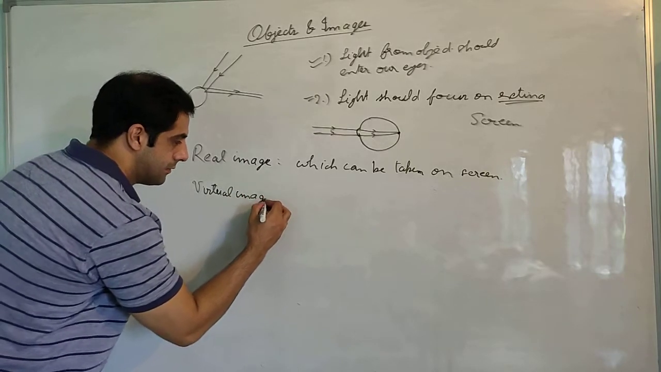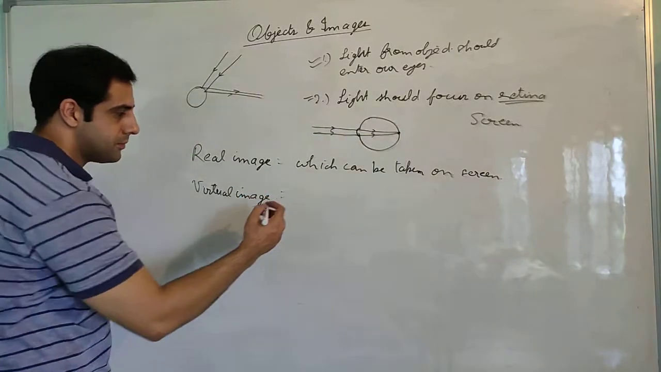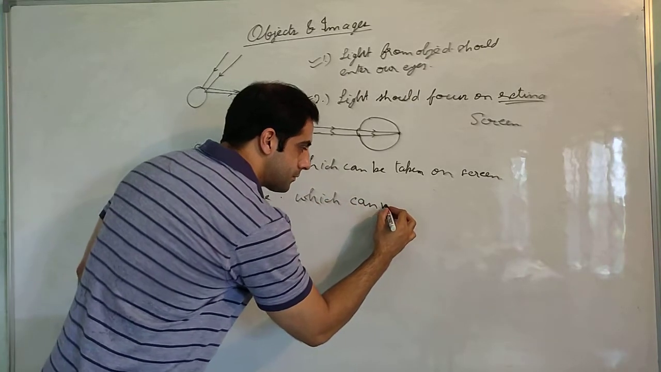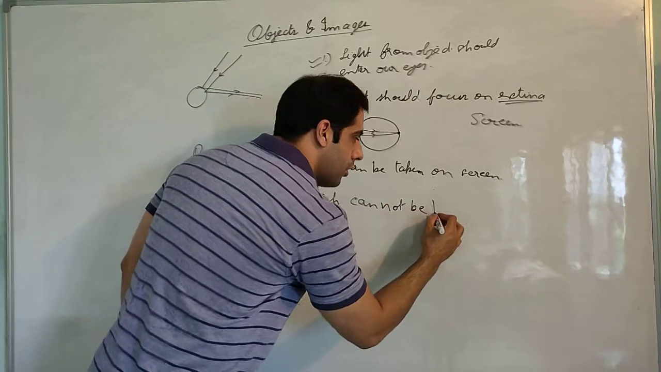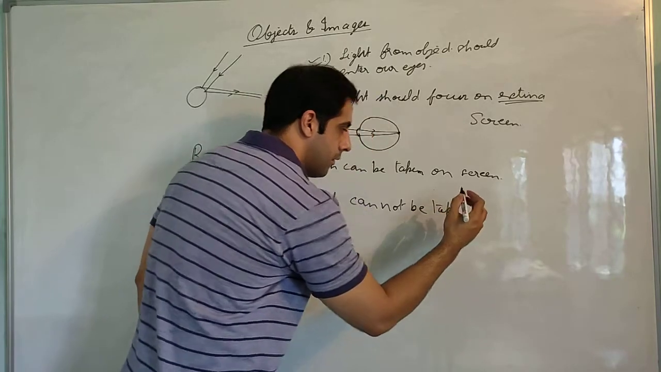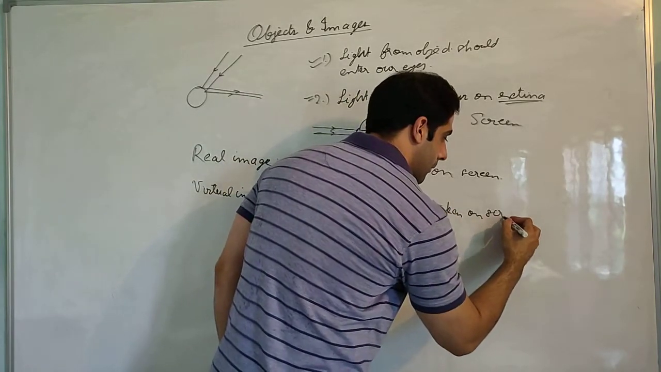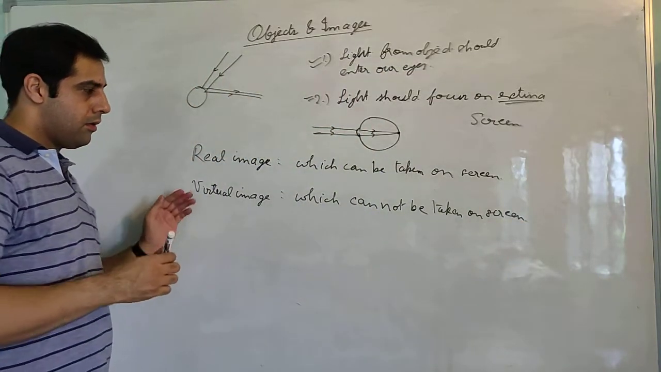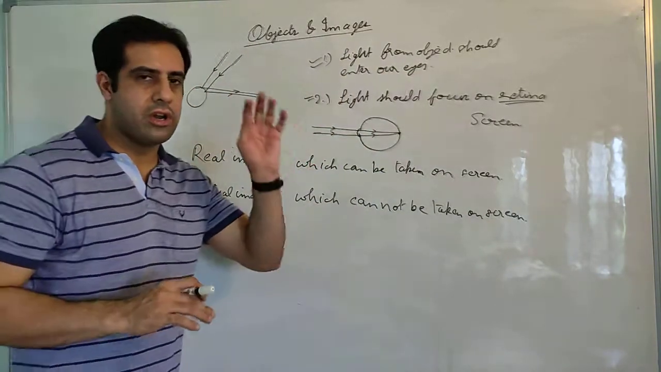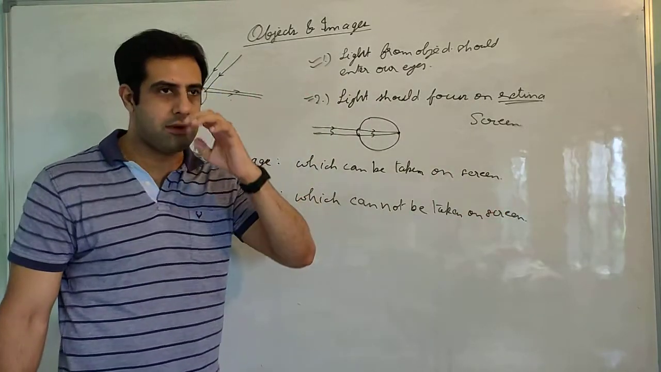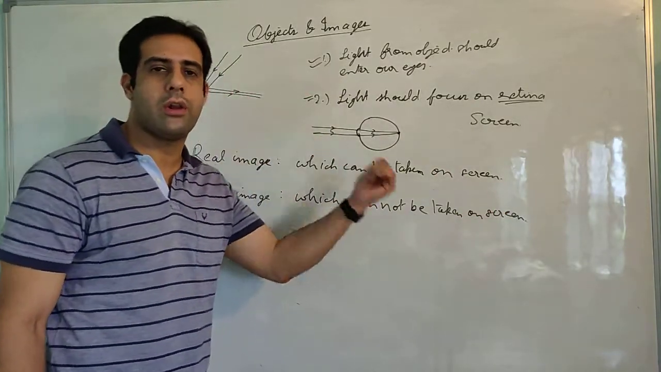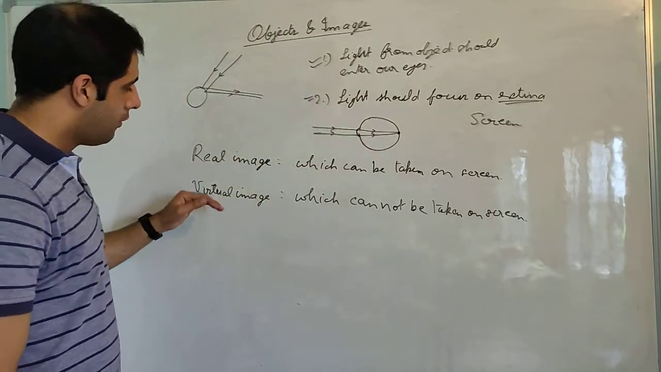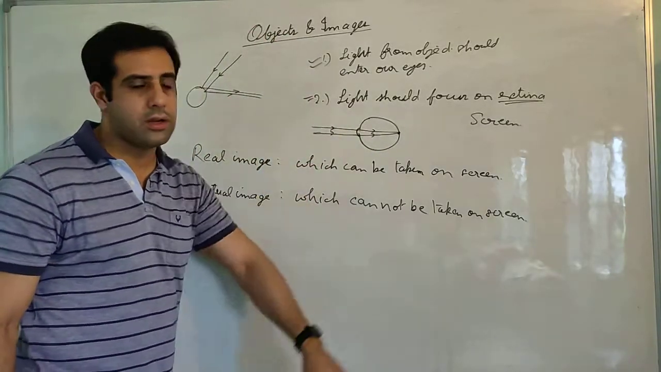Another type is virtual image, which cannot be taken on screen. Real image is easy to understand. Whatever we are seeing on the screen, whatever images are being captured on the screen, those are all real images. Example, you can say images on the screen in a movie hall. Virtual image cannot be taken on a screen.